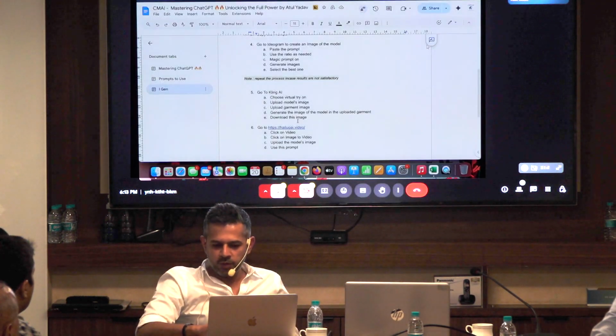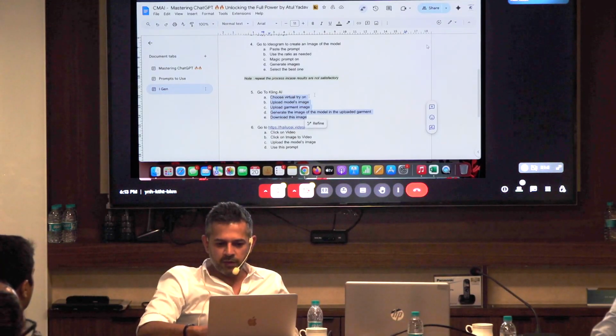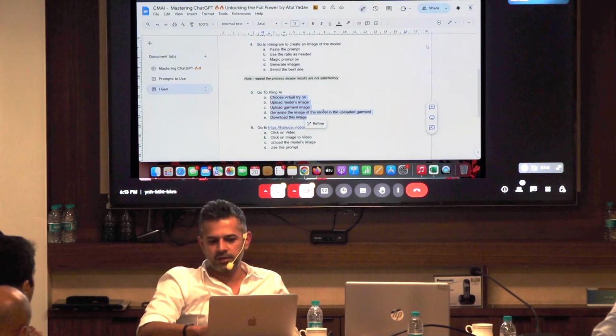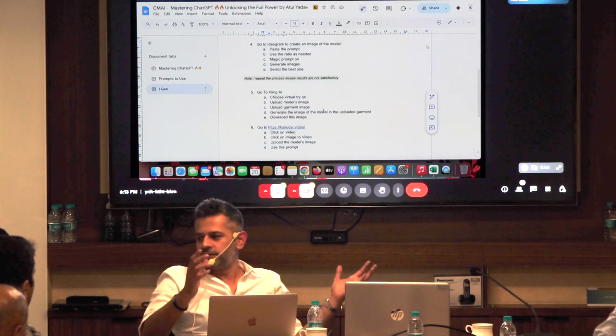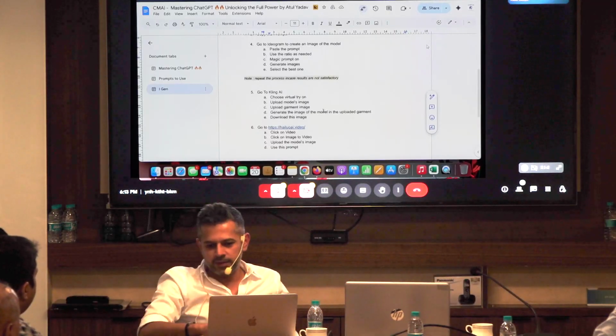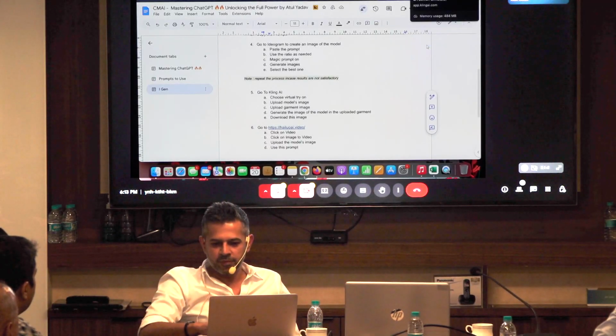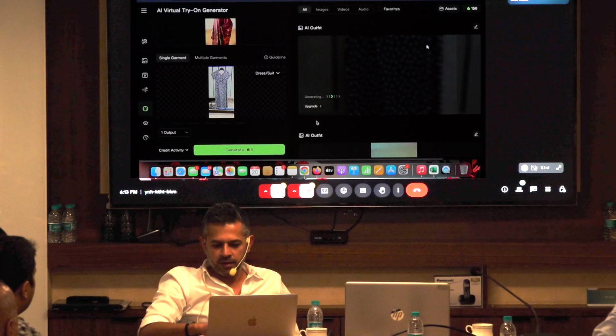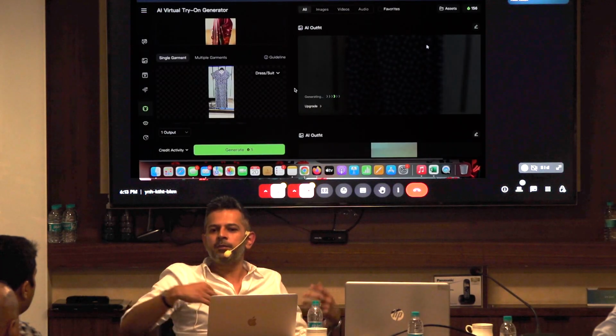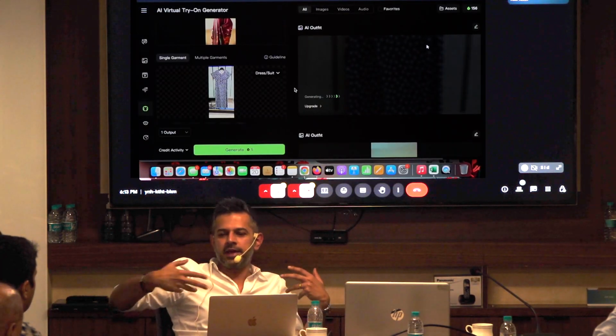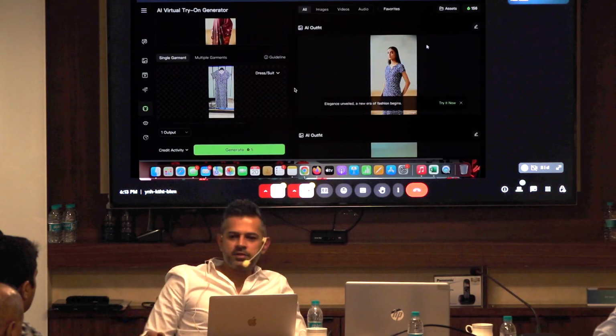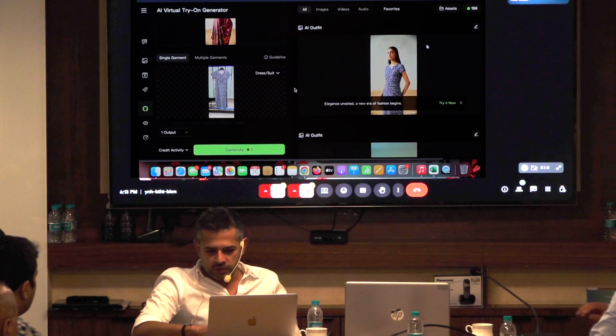So the steps are mentioned over here. This is exactly what I did on Kling. We chose the virtual try-on, we uploaded the model image, then the garment, and then we chose the two things, the model and the garment, and then let's see what happens. Since this is the last leg of the session, we can have Q&A together. So it's ready.